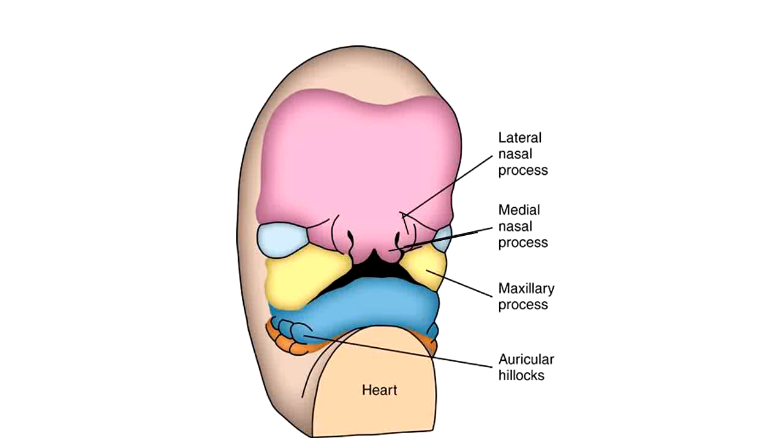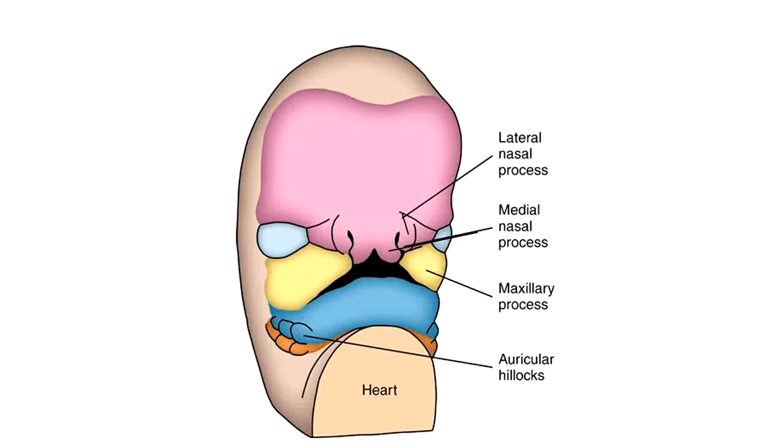You can see the eyes are now visible as they are moving forward and medially after developing on the lateral aspect of the face. They are moving forward to come right to the front of the face, so that binocular vision is possible.